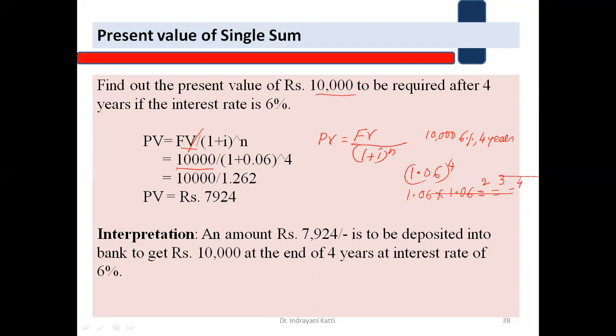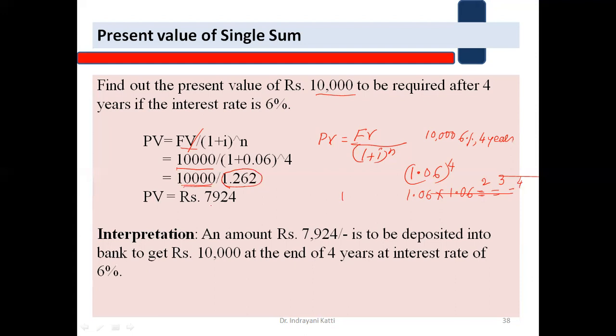So for 4 years, we get the factor, that is PVF. Okay, so PVF is how much? The present value factor we have derived is 1.262. So this is used to divide the rupees 10,000 future value. 10,000 divided by 1.262 is equal to rupees 7,924. What does this mean?